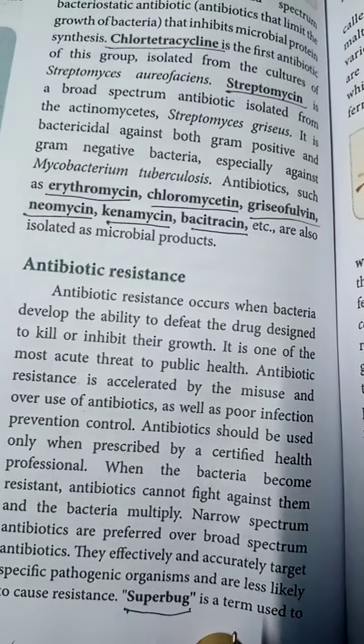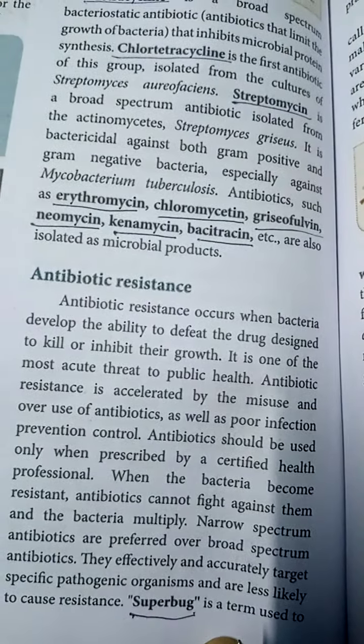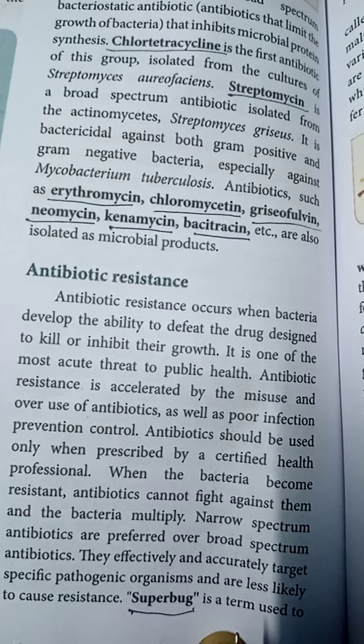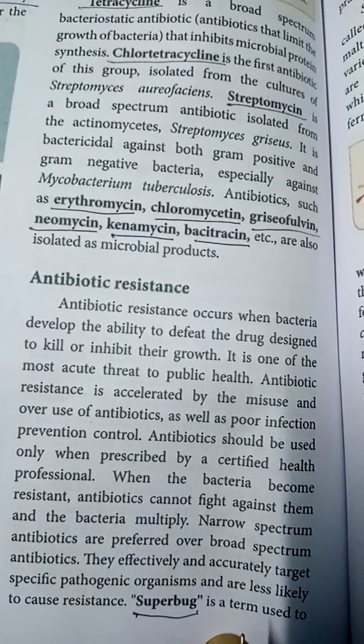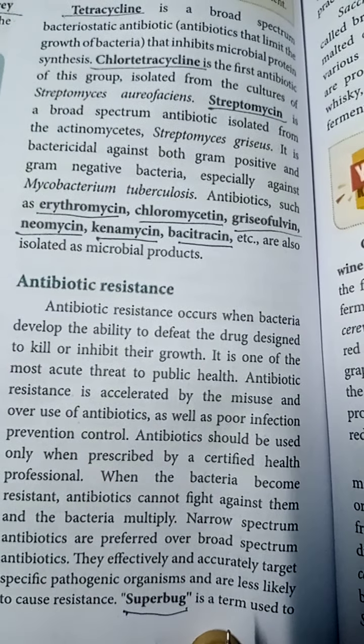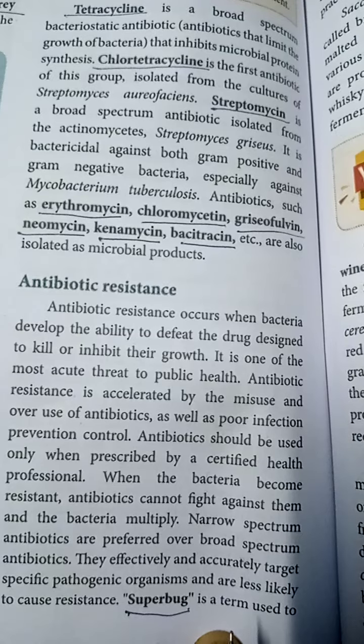The next, antibiotic resistance. Antibiotic resistance occurs when bacteria develop the ability to defeat the drug designed to kill or inhibit their growth. We have designed the drugs to kill the bacteria.